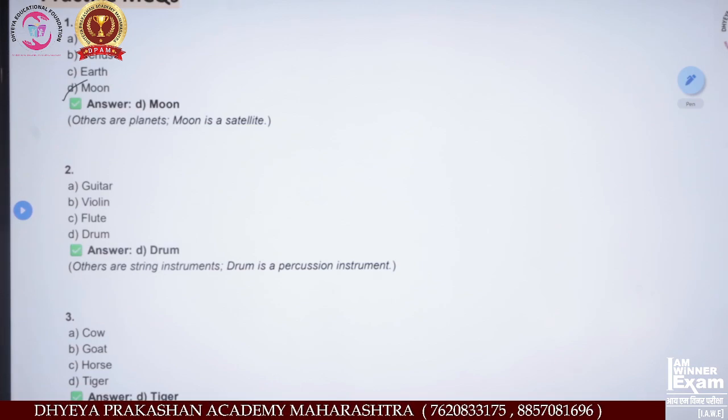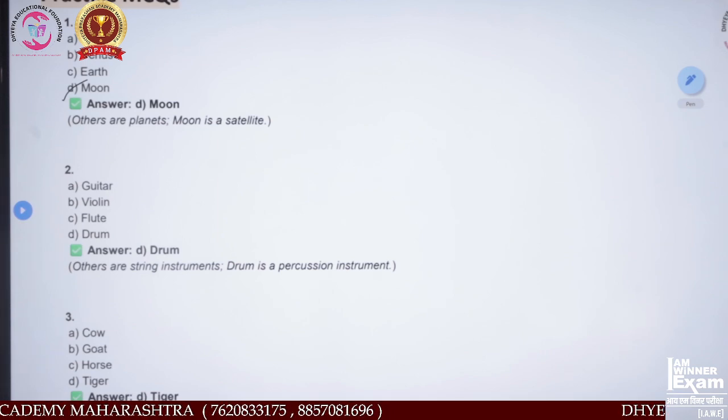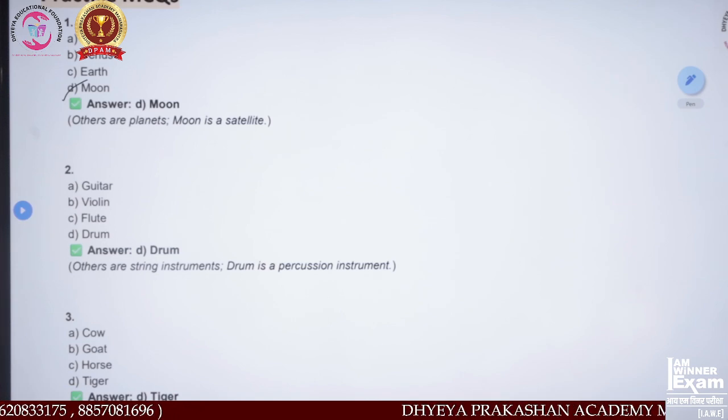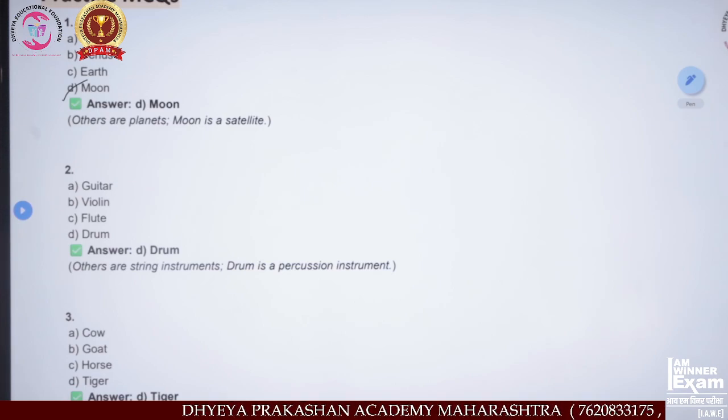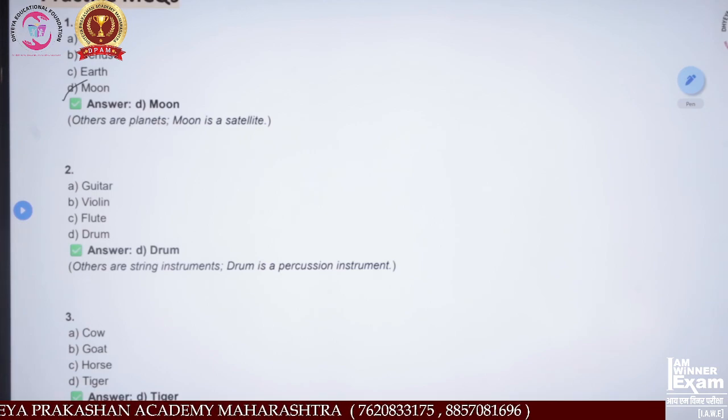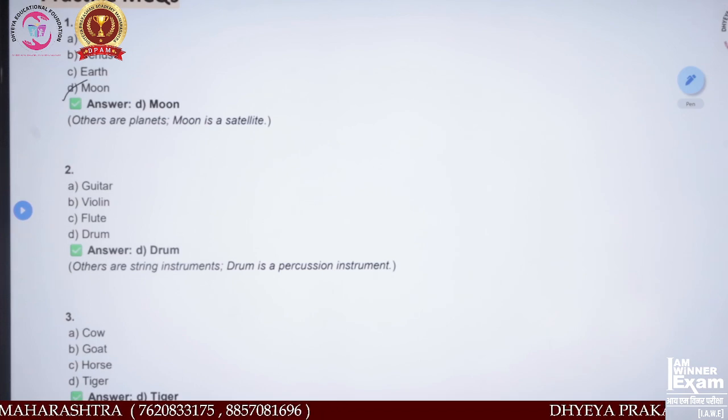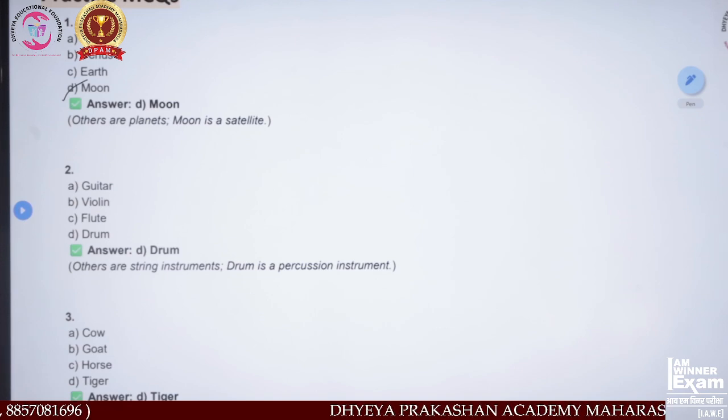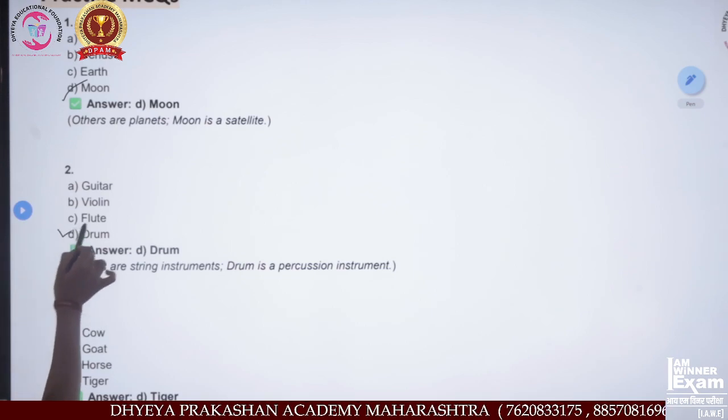And the next question: guitar, violin, flute, or drum. Which do you think is the odd one out? Option D is the odd one out.